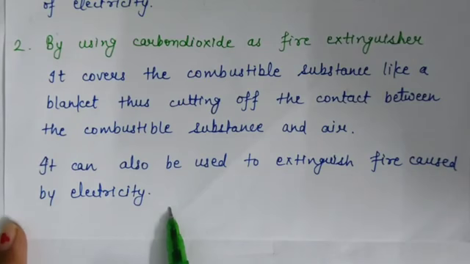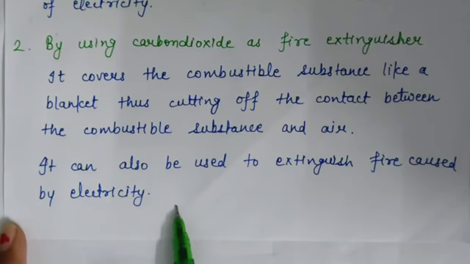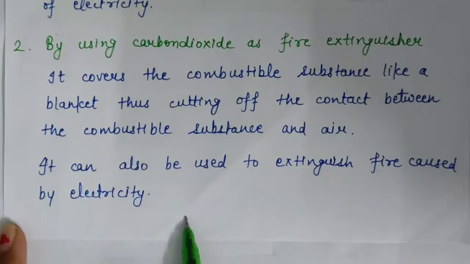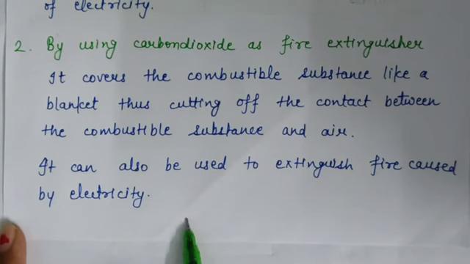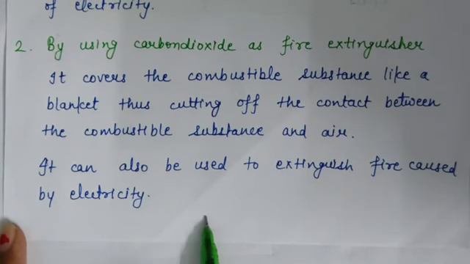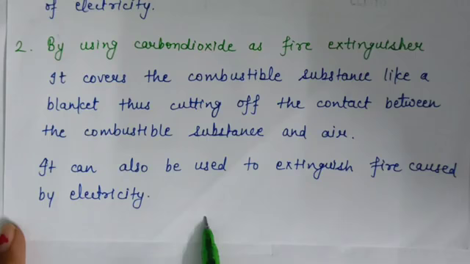Okay. In cylinders of fire extinguishers, carbon dioxide is stored. Okay. Carbon dioxide is stored in liquid form. And when carbon dioxide is released from the cylinder, it comes out in vapor form and expands in volume. Thus carbon dioxide can be used to control the fire.